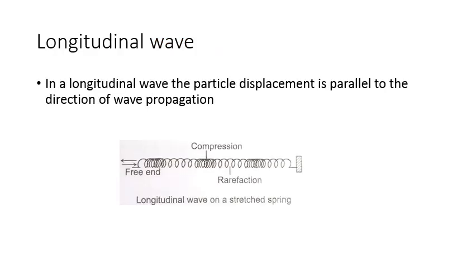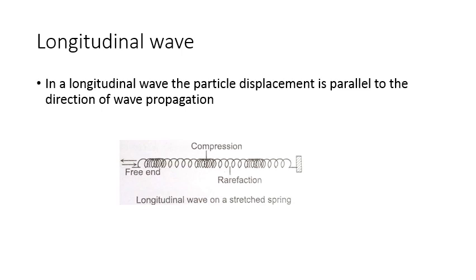Longitudinal wave motion: the particles of the medium vibrate about their equilibrium position in a direction parallel to the direction of propagation of the wave. So what is a longitudinal wave? The particle displacement is parallel to the direction of wave propagation. It is called a longitudinal wave.